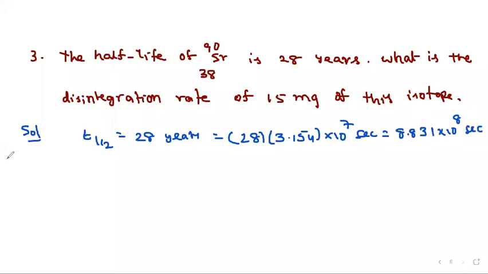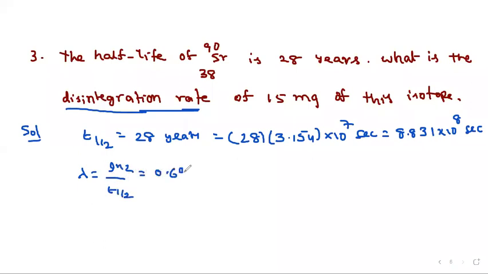Okay, this is the formula for half-life. But finally you have to calculate the disintegration rate only. What is disintegration rate? That is lambda into N. So we should know the lambda value here. What can we write for lambda, if T half is known? That is nothing but log 2 by T half.